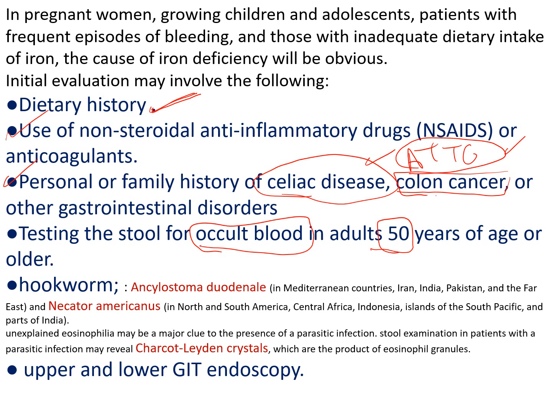Any patient with iron deficiency that is older than 50 years should undergo full GIT assessment because the most common cause will be GIT malignancy.